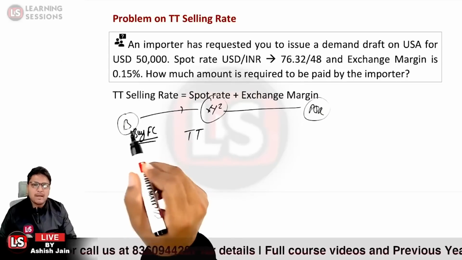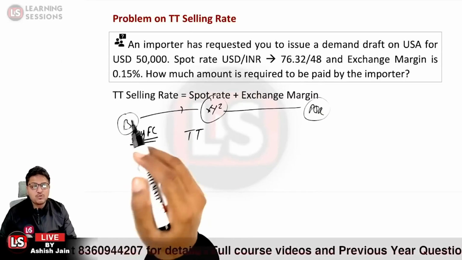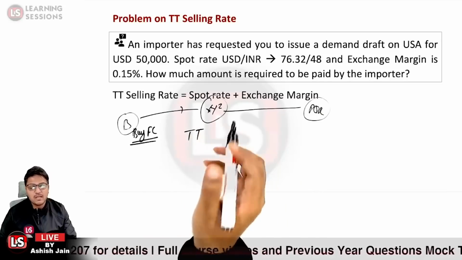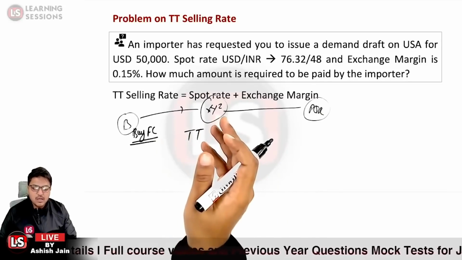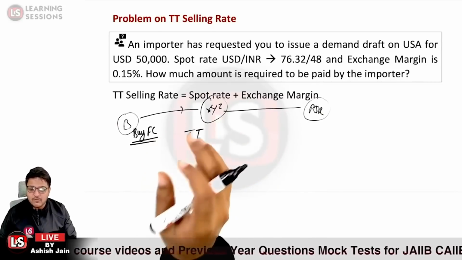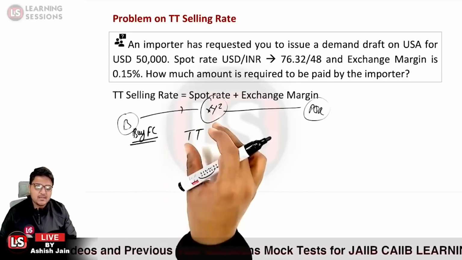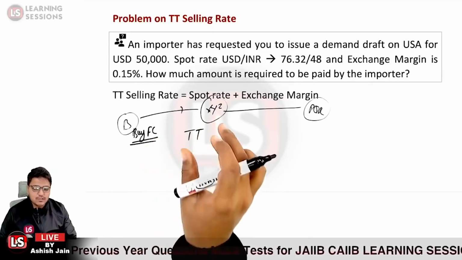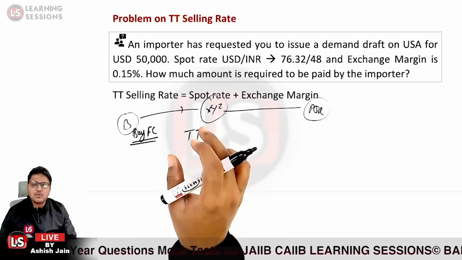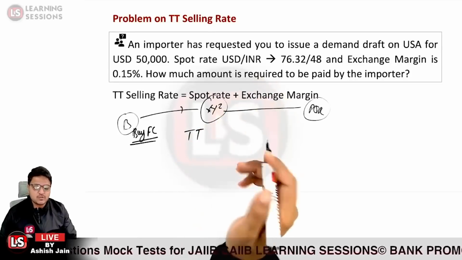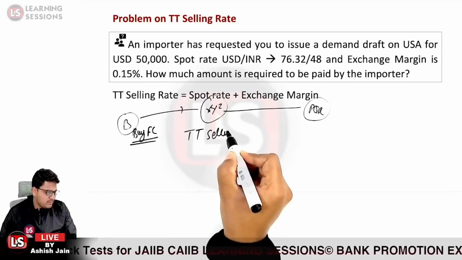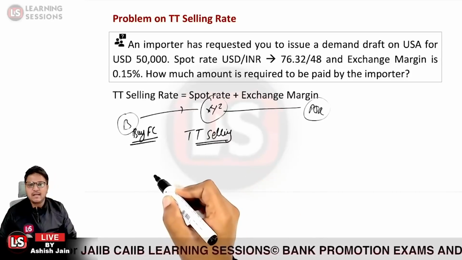So if B wants to buy the foreign currency because he wants to issue a demand draft in USD, for that particular purpose he needs to purchase the foreign currency. So at what price will he be able to buy it? At the price at which the bank is ready to sell. Now the bank is ready to sell at what price? At the selling price itself. So it will be the TT selling rate which will be applicable.